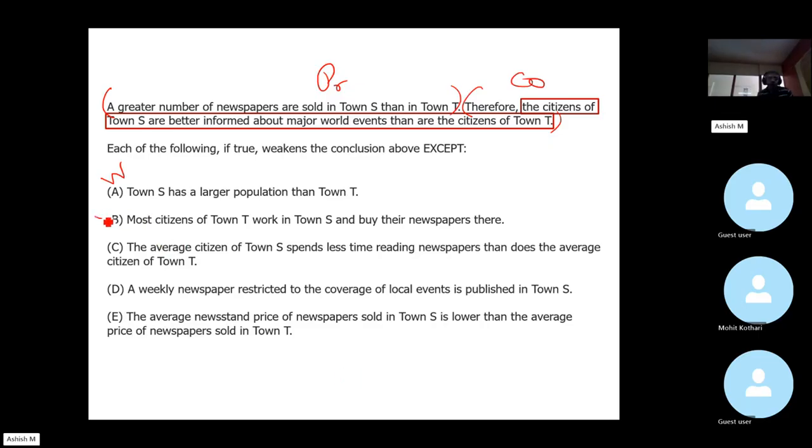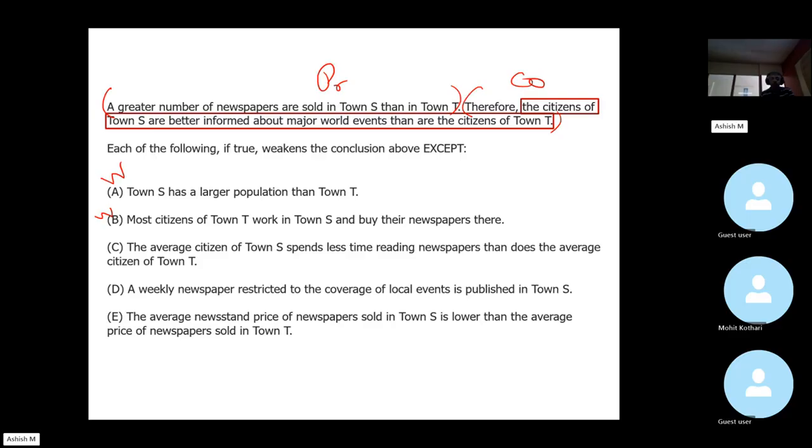Again weakens, because it says most citizens in town T work in town S and buy their newspapers there. So while a greater number of newspapers are sold in town S than in town T, a large number of those newspapers are actually bought by residents of town T. So this clearly weakens, because from this we obviously cannot conclude that citizens of town S are better informed.